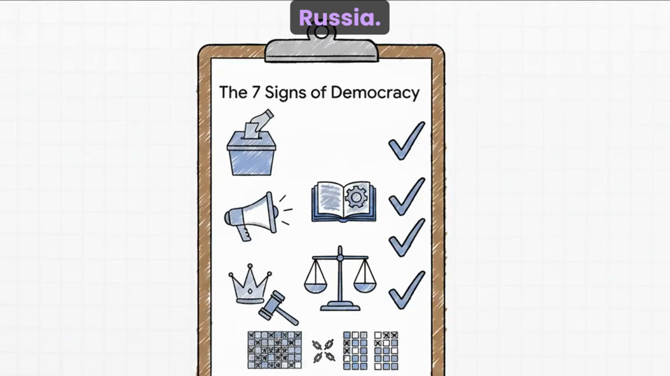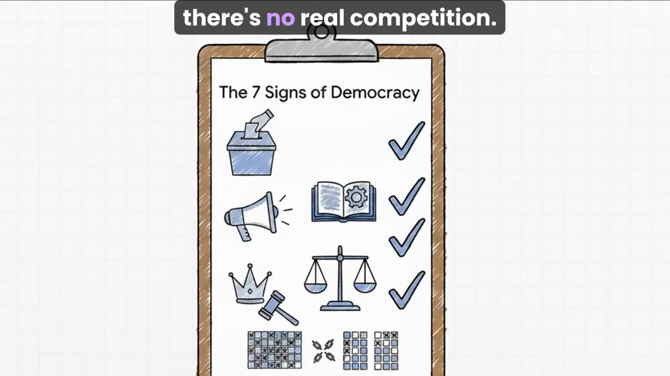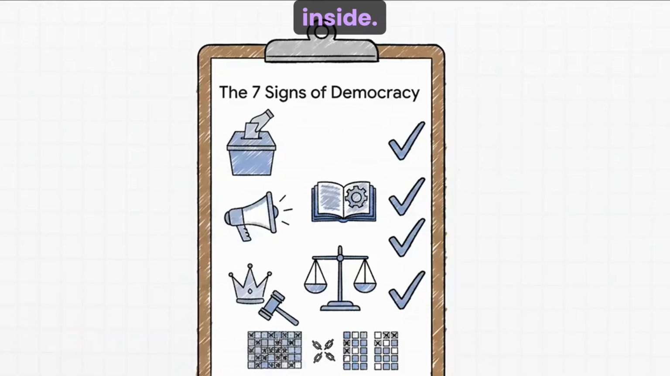But then you have a place like Russia. They hold elections, sure, but there's no real competition. It's what some people call an illiberal democracy. It kind of looks like one on the outside, but it's missing the most important parts on the inside.